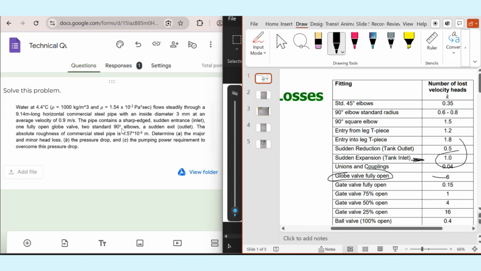We have two standard 90-degree elbows, and you can take whatever number you want from this range. And we have a sudden exit, the tank outlet, here. You just sum this one, this one, this one, and this one. But you need to keep in mind that we have two standard elbows, so you need to multiply this one. Okay, move to the solution.